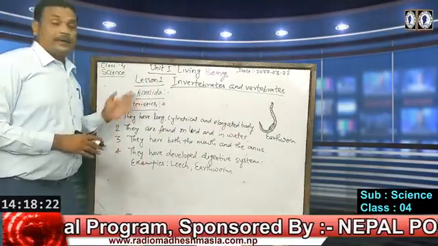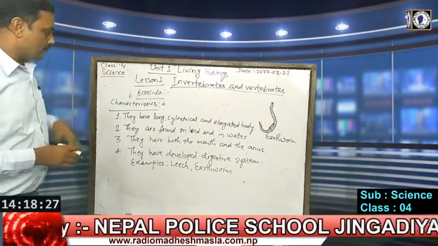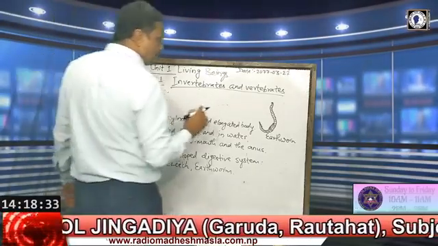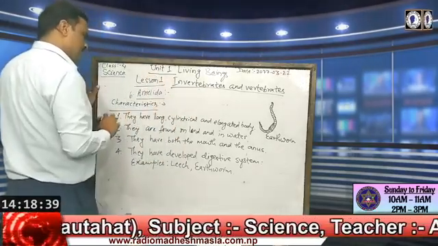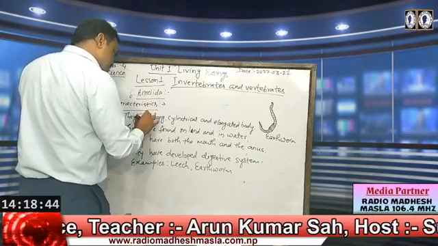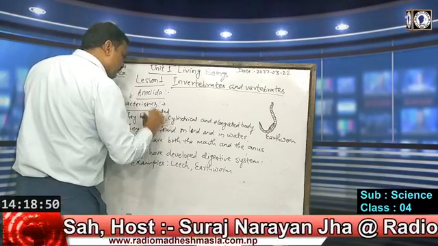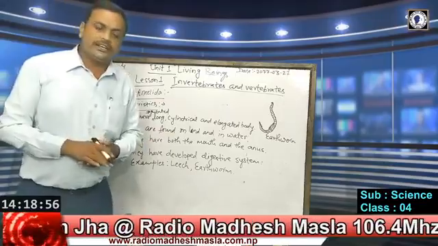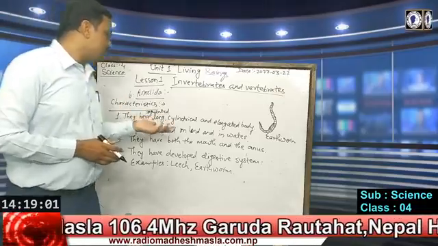So characteristics of Annelida: they have a long, cylindrical, elongated body, and it is also segmented. They have segments in their body. So in roundworms, they have no segments in their body, but animals of this phylum, Annelida, have segments in their body.